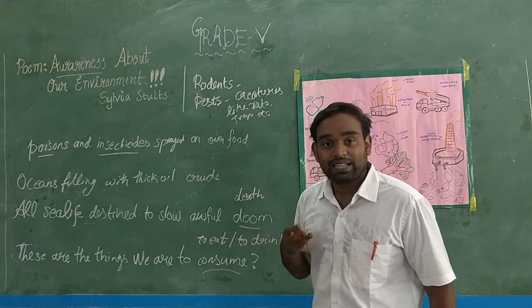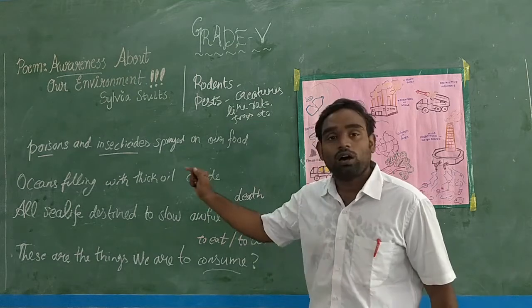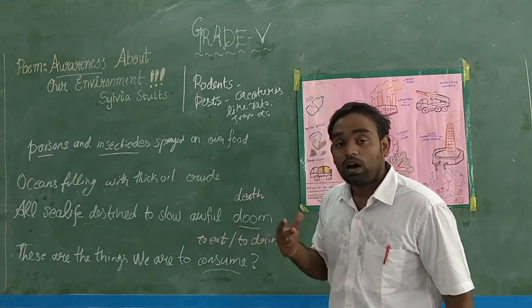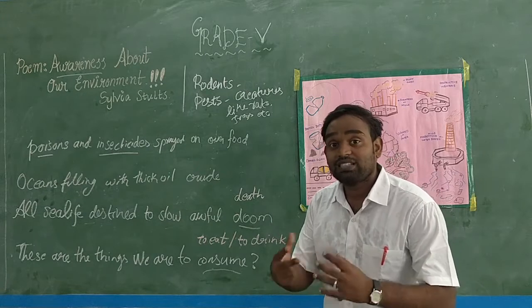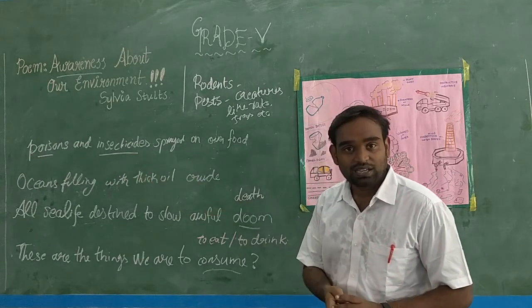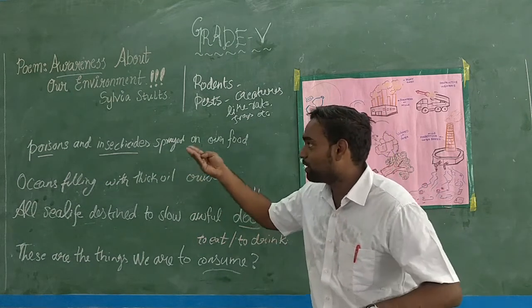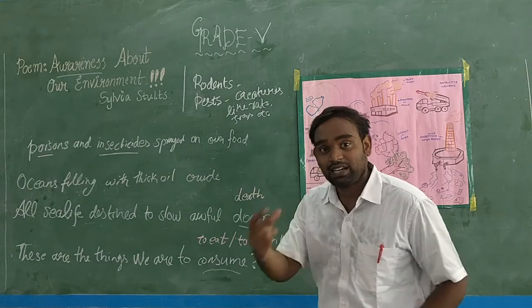He will say that. That time you have to say, as children, there are organic alternatives. Organic means natural alternatives for poison and insecticides. You can ask your father and mom, are there organic alternatives for poison and insecticides? They will say turmeric.